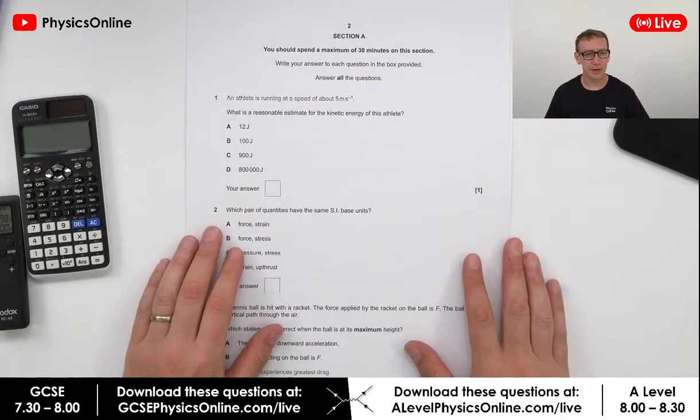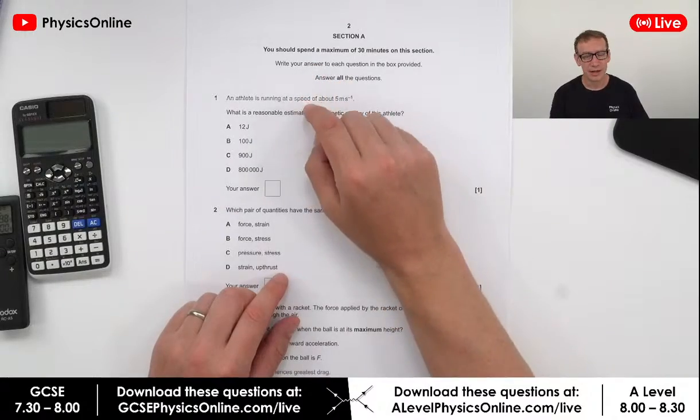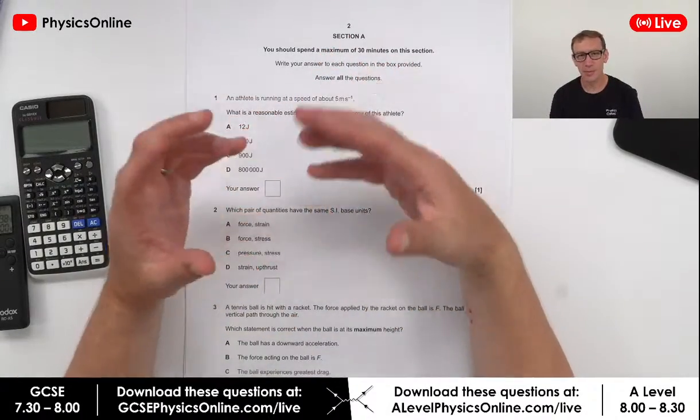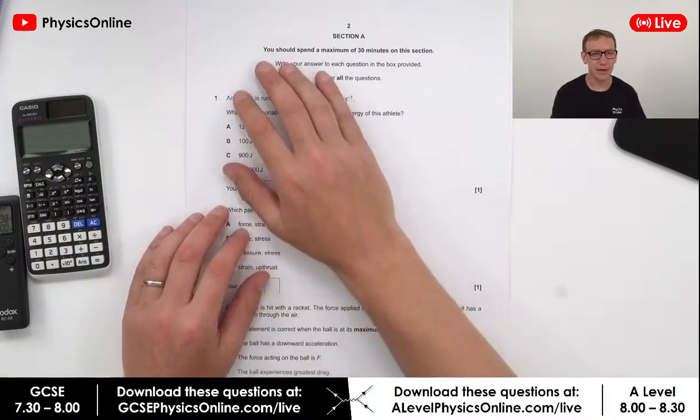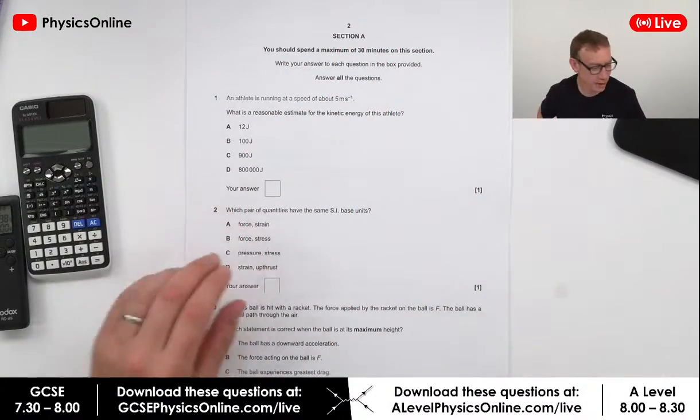So let's have a look at some of these questions. Obviously, you can play along at home. I'm just going to get my worked solutions. A lot of these, again, just put down A, B, C or D. And of course, you might need a bit of scrap paper. So answer all the questions. It does say in OCR, and I think it says in AQA as well, about 1.5 minutes per mark. If you find a question you think is too difficult, leave it and move on.